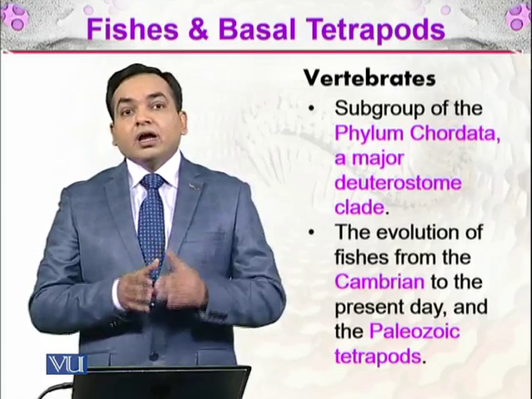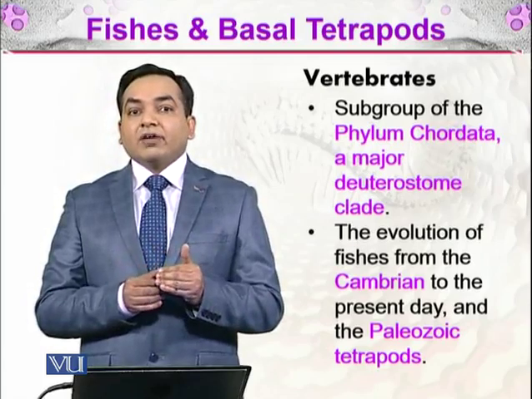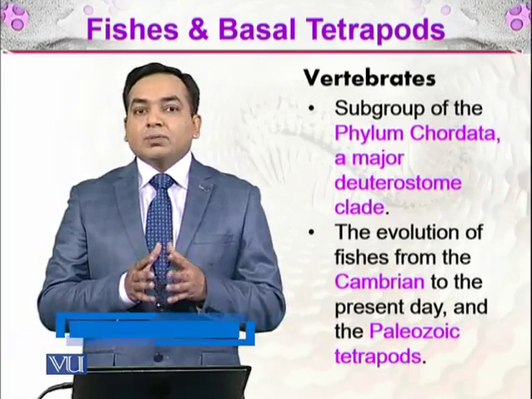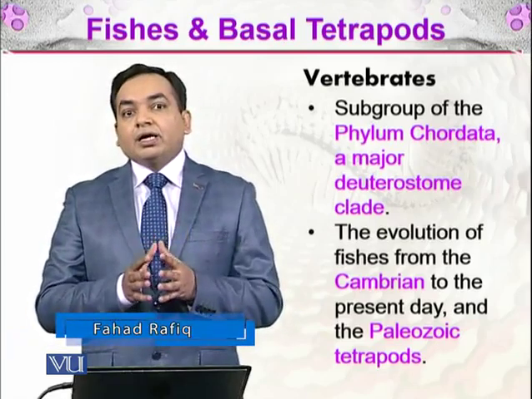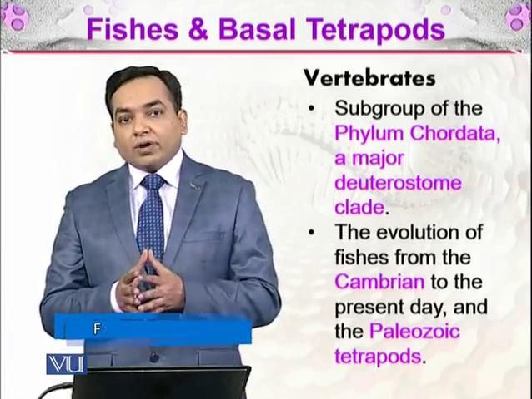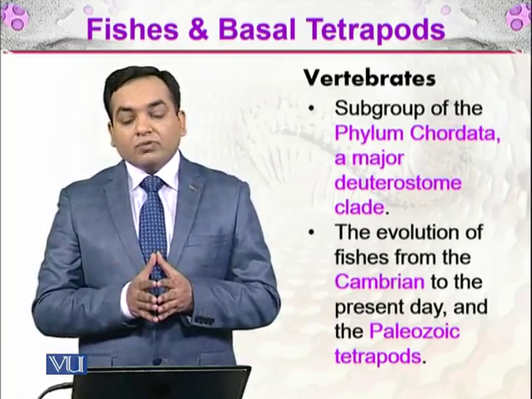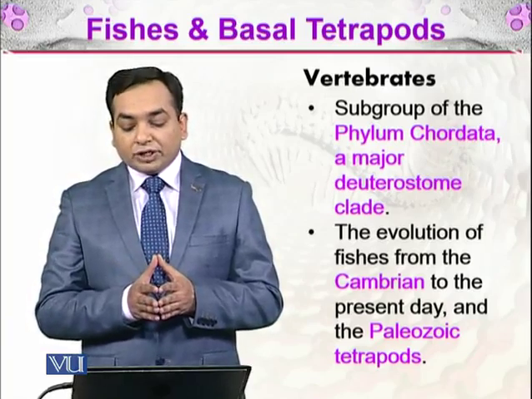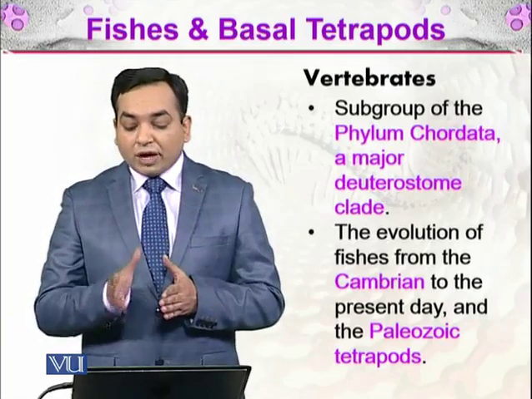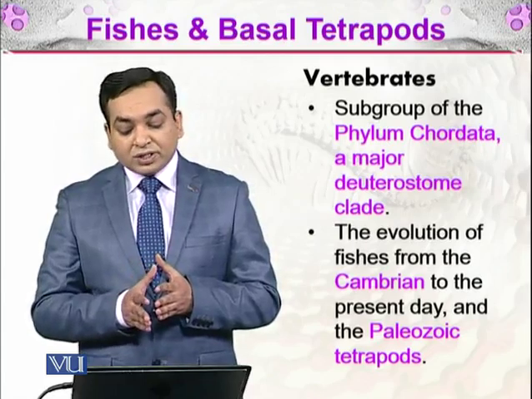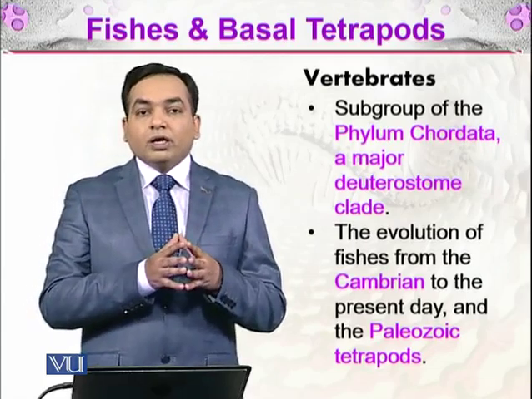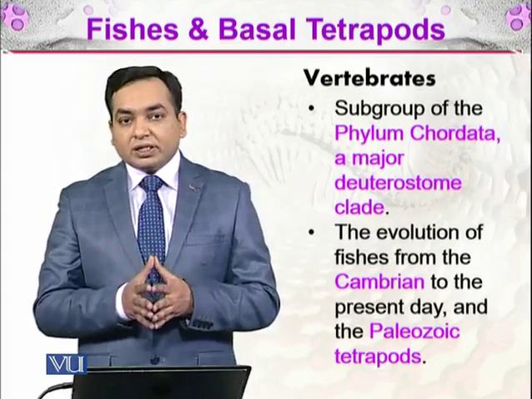What are the vertebrates? Vertebrates are the organisms which have a vertebral column. The vertebral column is part of the skeletal system, and it gives support to the terrestrial as well as the aquatic organisms. So the vertebrates are a subgroup of phylum Chordata, a major deuterostome clade. And in this, we will be discussing the evolution of fishes from the Cambrian to the present day and the Paleozoic tetrapods. So the evolution of fish and the tetrapods, we will be discussing in future.